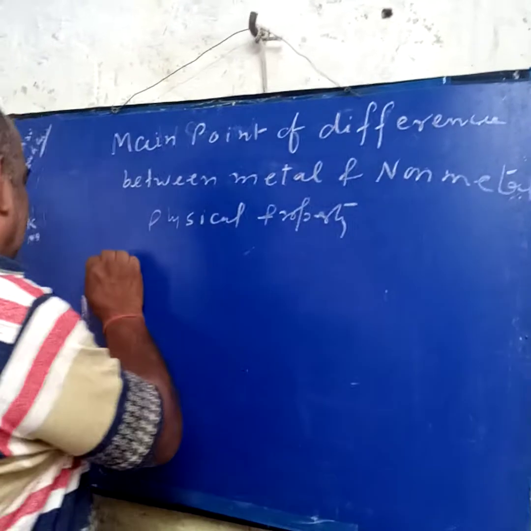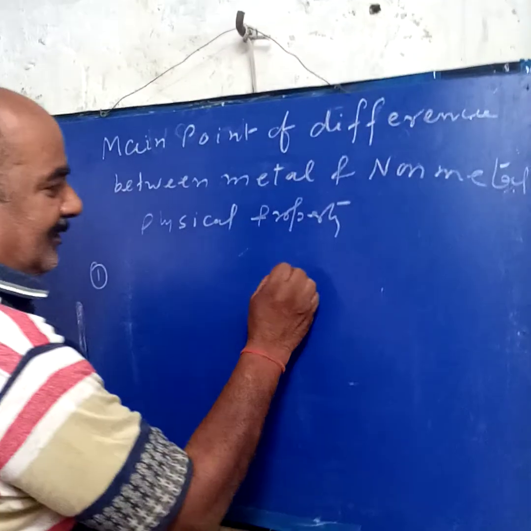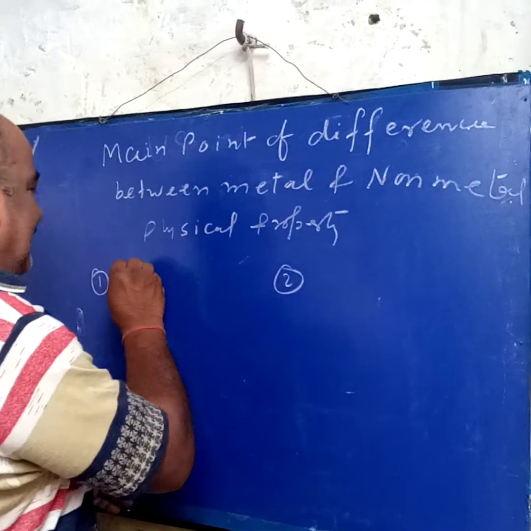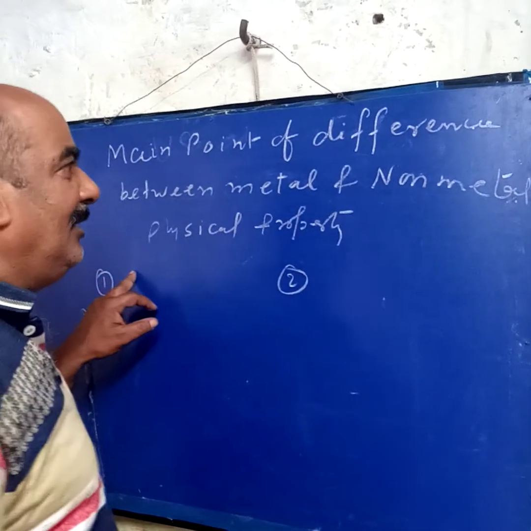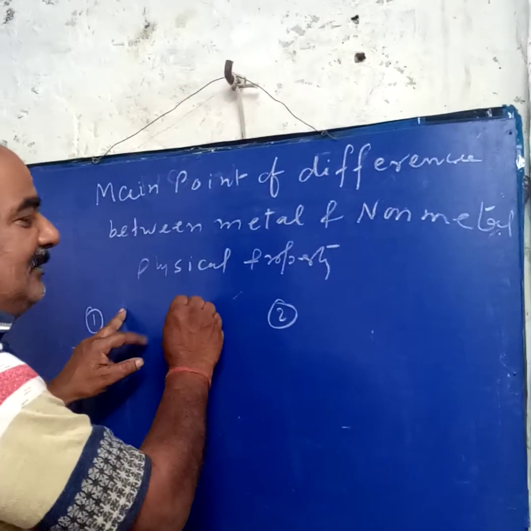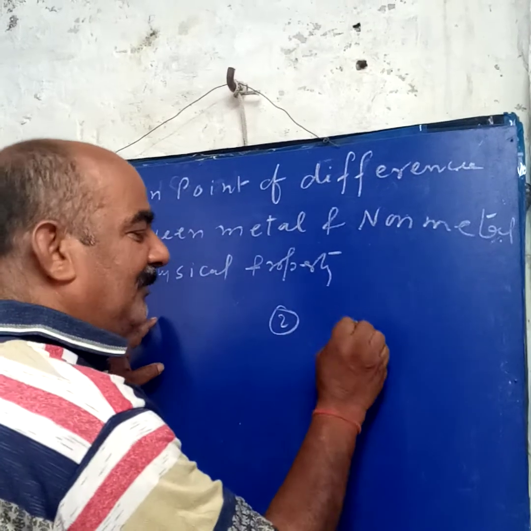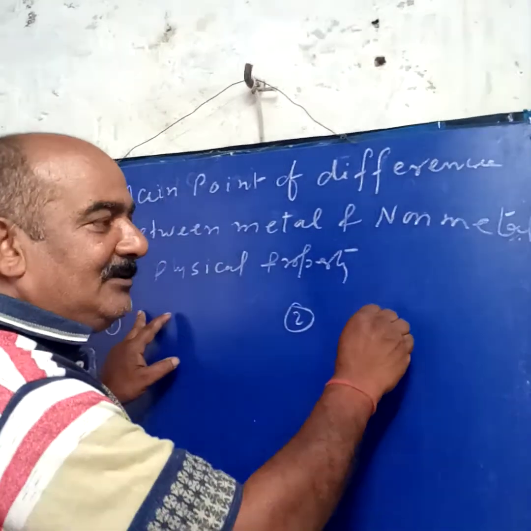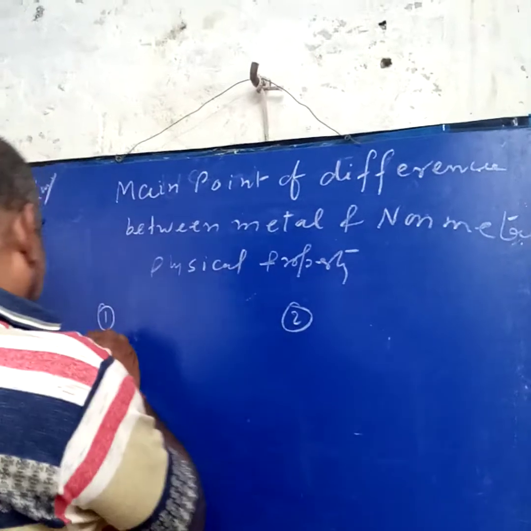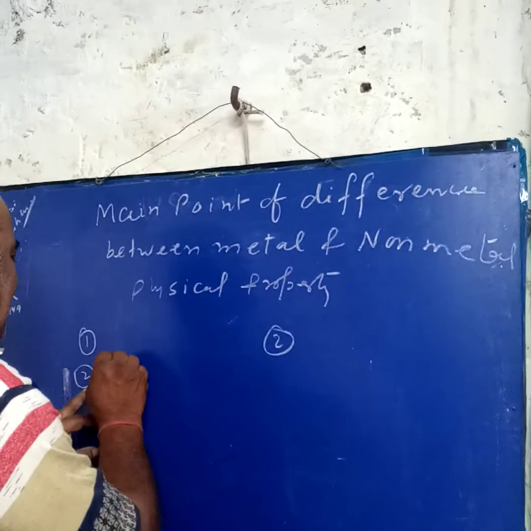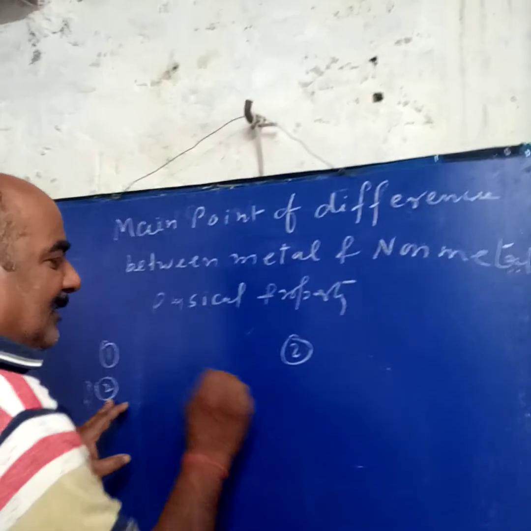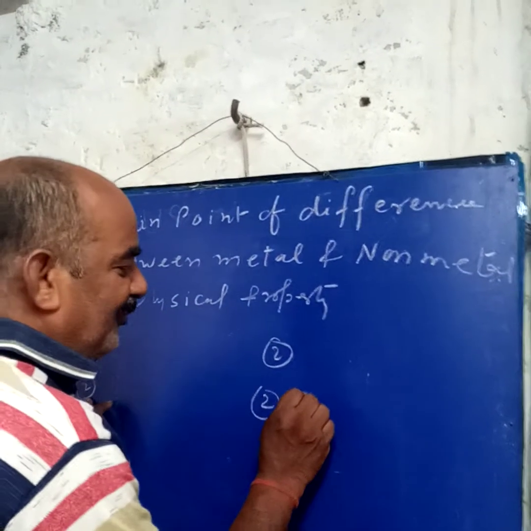Metal and non-metal. First, metals are malleable and ductile. I discussed it there. All the metals are malleable and ductile, but non-metals are brittle, not malleable, not ductile. Second, metals are good conductors of electricity, but non-metals are poor conductors.